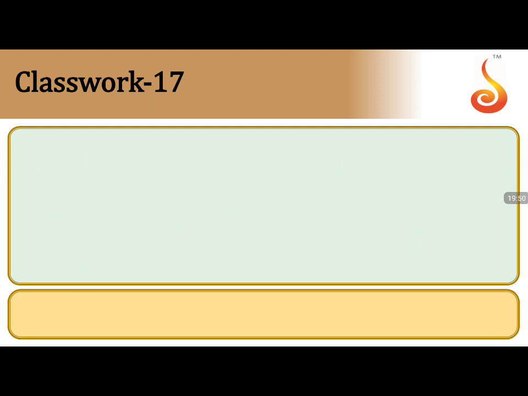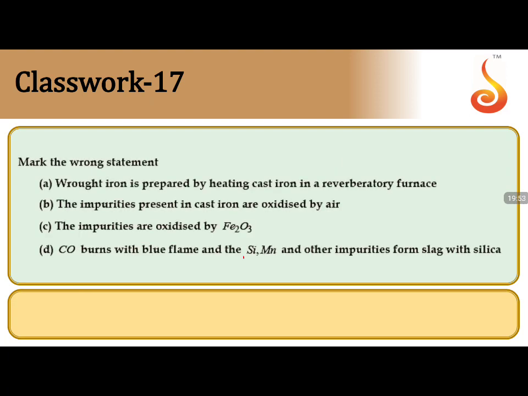Correct or not? Yes, we will see this one. If you take silicon and manganese, SiO2 and MnO2 will be formed, these particular oxides. One is an acidic oxide and the other is a basic oxide. This one is acidic and this one is basic, and they combine to form slag. So they result in slag formation. That is correct. So the only option which is wrong is option B. The answer is option B.